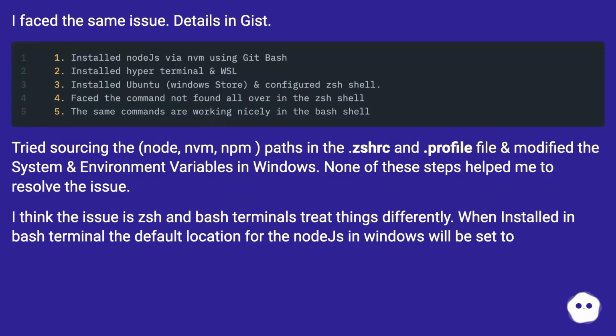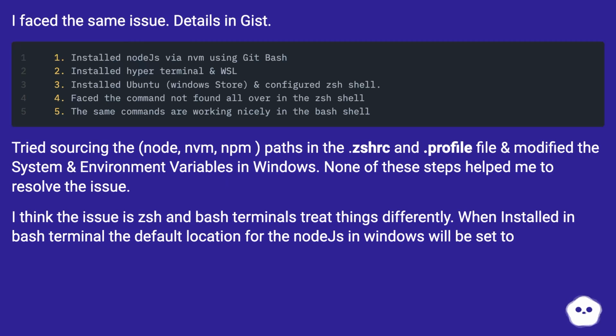I faced the same issue. Details and gist. Tried sourcing the node, nvm, npm paths in the .zshrc and profile file and modified the system and environment variables in Windows. None of these steps helped me to resolve the issue. I think the issue is ZSH and Bash terminals treat things differently.